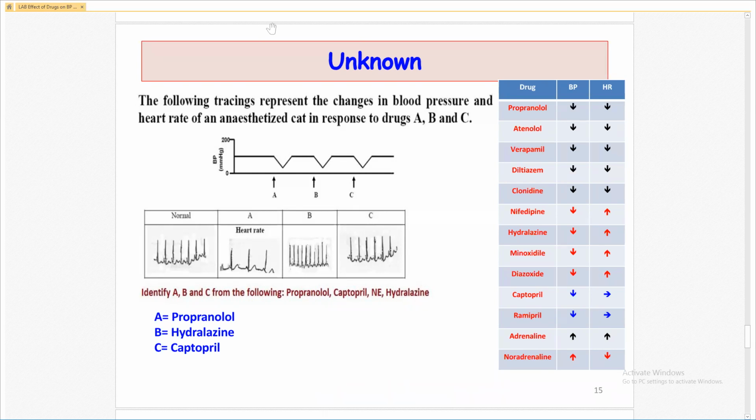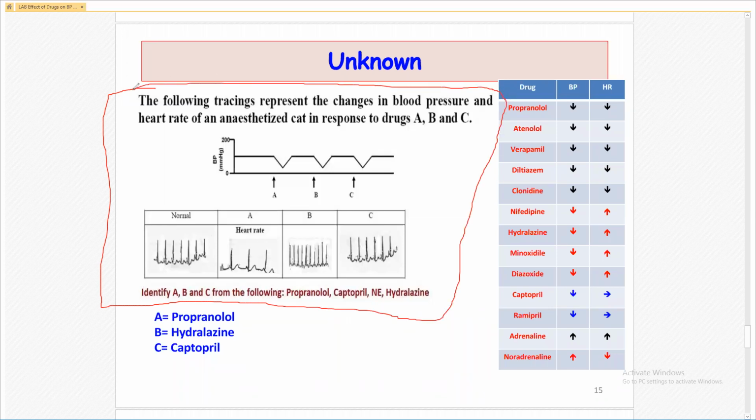You will get the question only like this. This is your question. You will not be provided the chart. You will get only this tracing, and you have to identify what drugs A, B, C are.